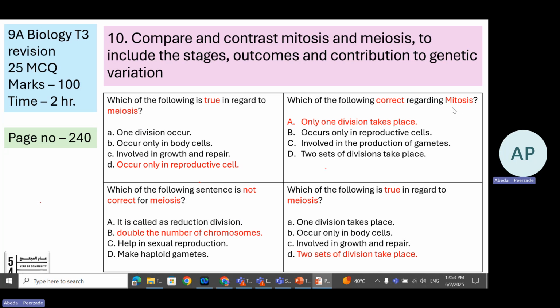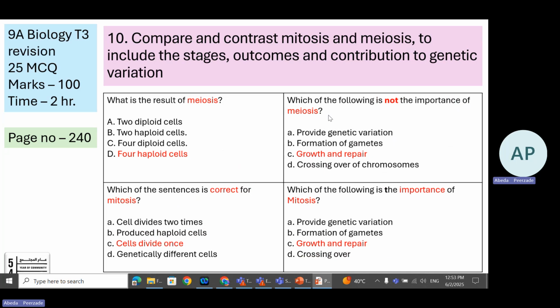All right. Mitosis, only one division takes place. And you should also see what is being asked. What's correct? What's true in meiosis? True, and what is correct with regard to meiosis? Two sets of division take place, that is meiosis 1 and meiosis 2. What is formed in meiosis? Four haploid cells are formed.